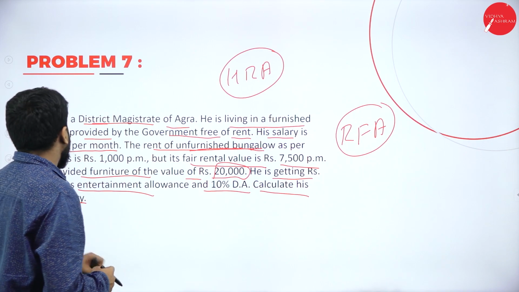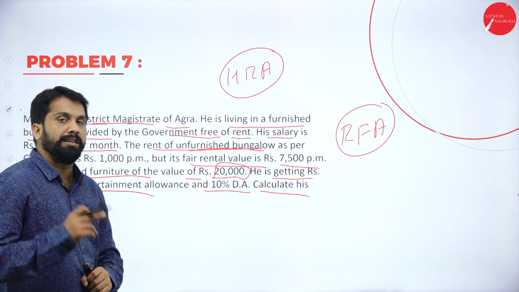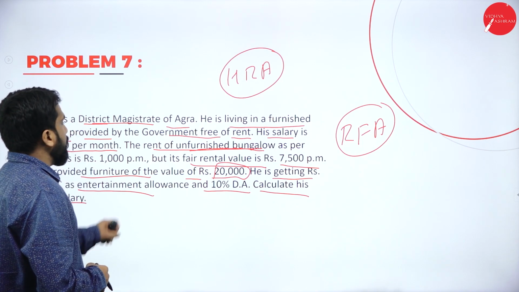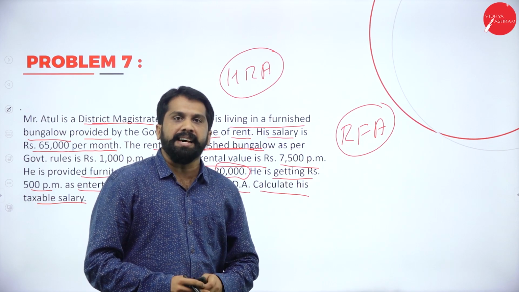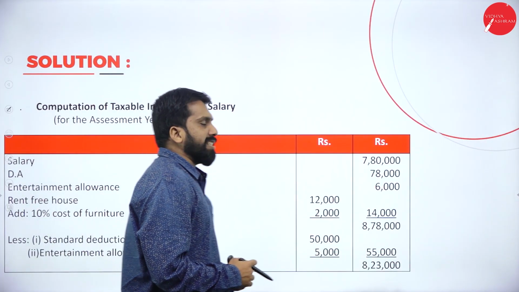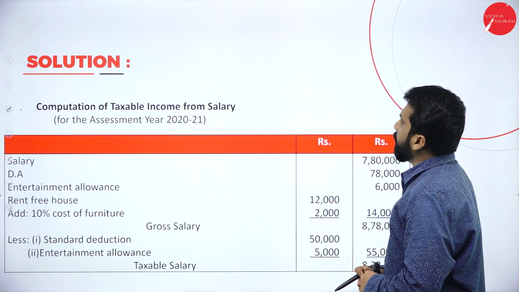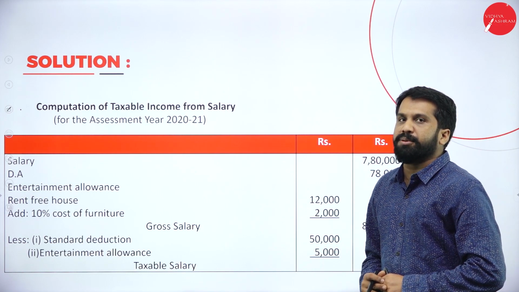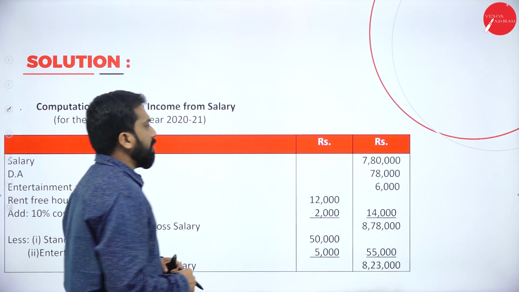Now, he is getting rupees 500 per month as entertainment allowance. That also we have calculation. And 10% DA. Calculate his taxable salary. I'll come back to this. Now, computation of taxable income from salary, for the assessment year 2020-2021. Now, his salary, how to calculate?